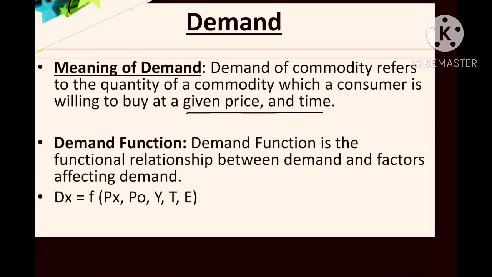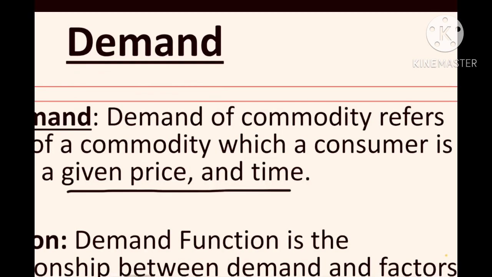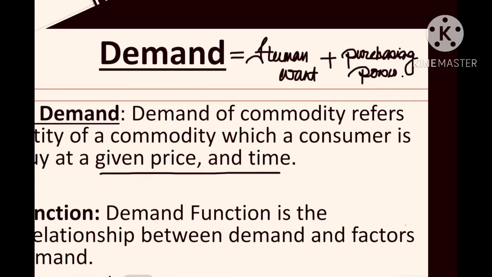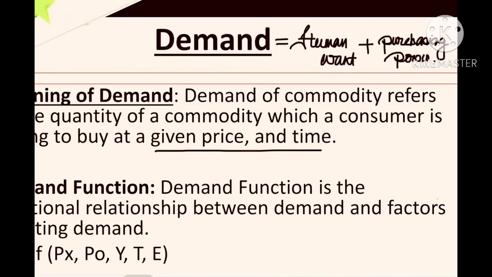Listen. Once we talk about demand, the first thing we need to understand is that demand represents two things. Number one, human want, plus number two, human purchasing ability or purchasing power. What does it mean? In simple language, if you ask me, sir, if I want to achieve something, isn't that considered my demand in terms of economics?